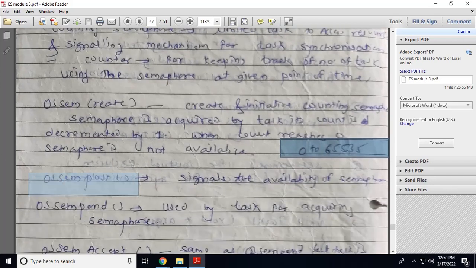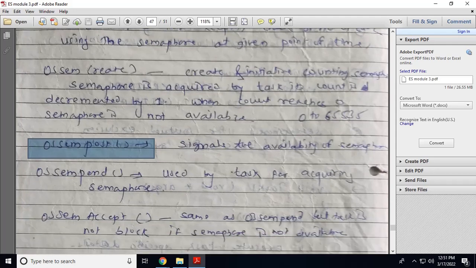OS semaphore post. Any task that holds the semaphore and is accessing the shared resource, once the access is over, can call the function OS semaphore post. It will give the signal of the availability of the semaphore object. So the semaphore is available, other tasks can use that semaphore and they can access the shared resource.